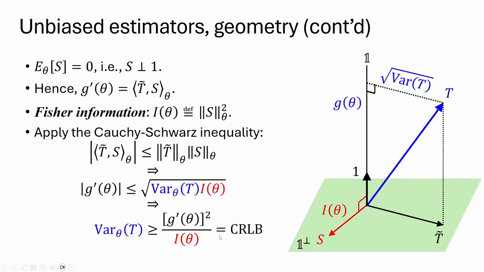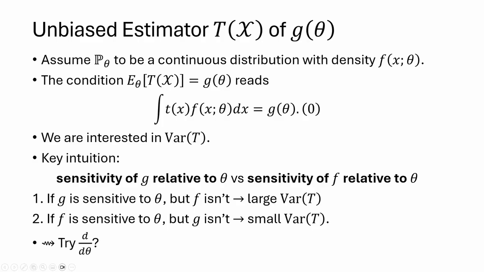It's a ratio between the sensitivity of the target and the sensitivity of the distribution. And this reflects our intuition. The variances of unbiased estimators are controlled by the competition between these two types of sensitivity.